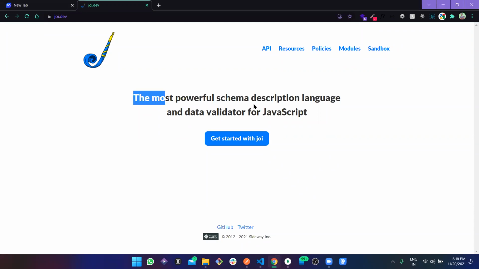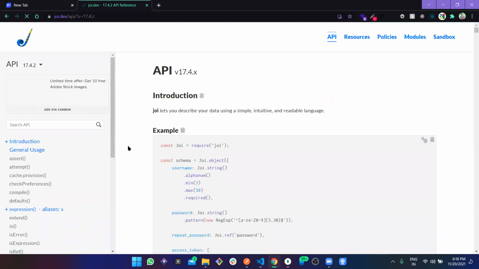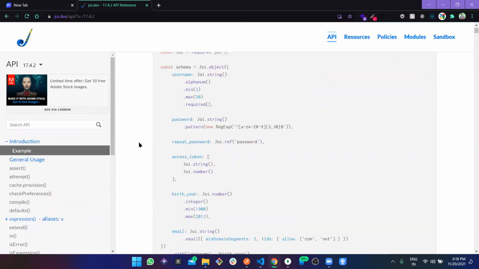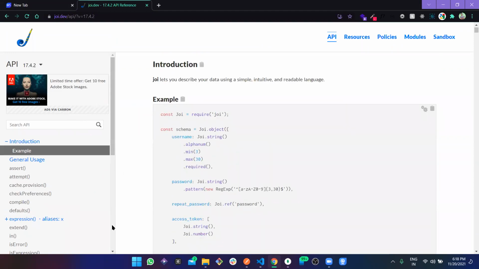Okay, so for validation, we are going to use this. This is a very amazing one. I have used this from the very beginning until now, even for professional software. So let's just introduce it a bit more. So how does it get used?